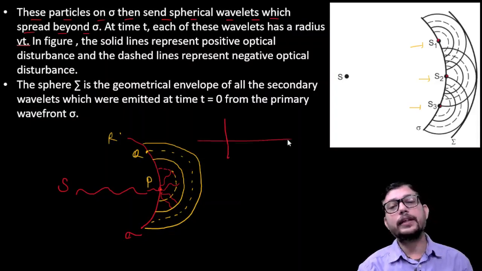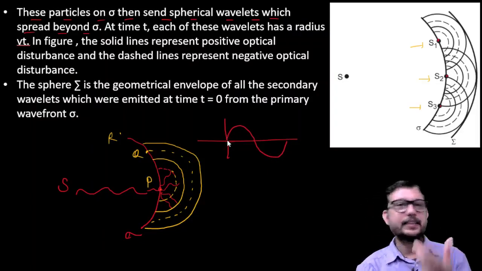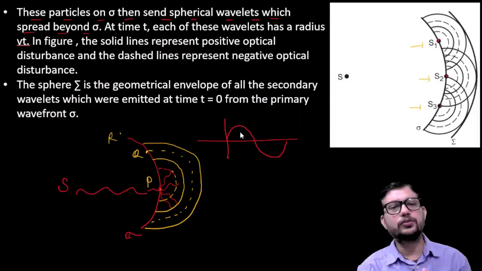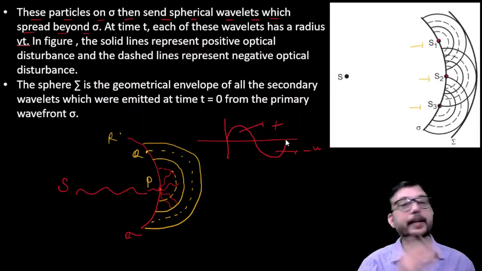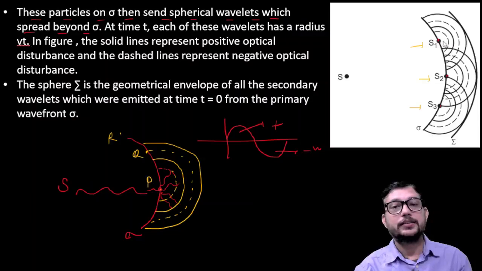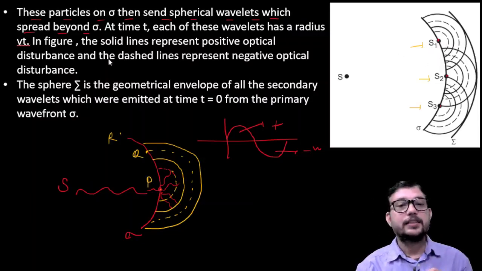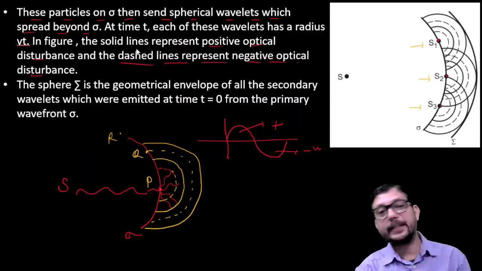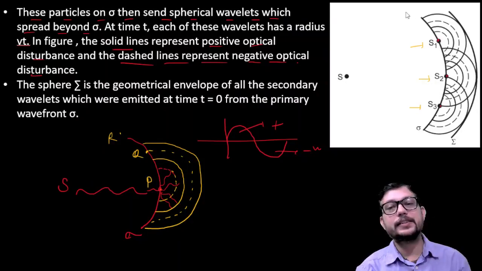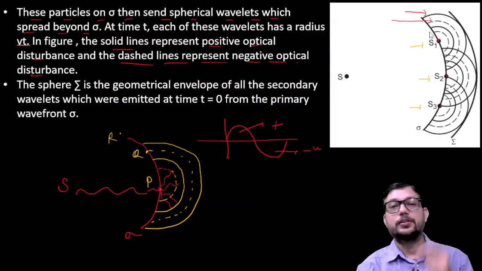if we draw a wave like this, we can simply say that the wave is represented by either a sine function or a cos function. So we have a positive amplitude, we have a negative amplitude. In the same pattern we have the positive disturbance or negative disturbance. So we can say that the dashed line represents negative disturbance, whereas the positive disturbance is represented by the solid line. So this is your dark line or solid line, and this is your dotted line.